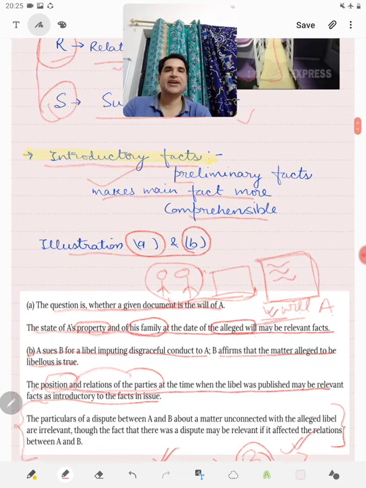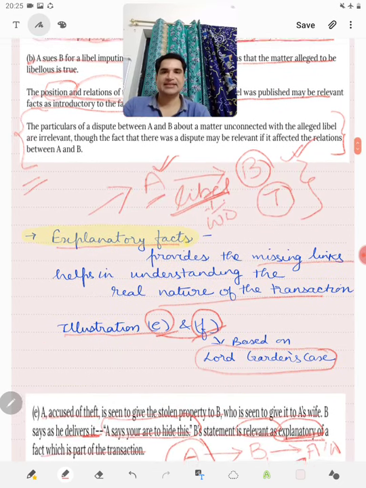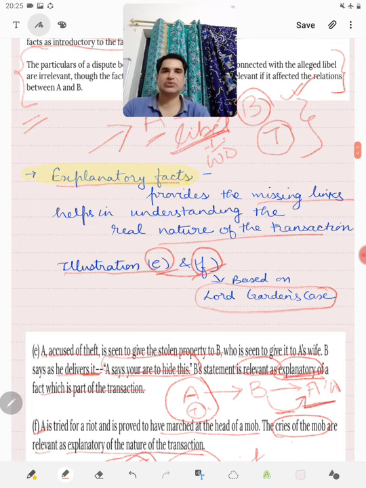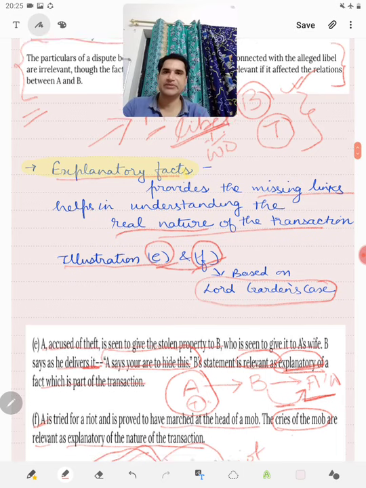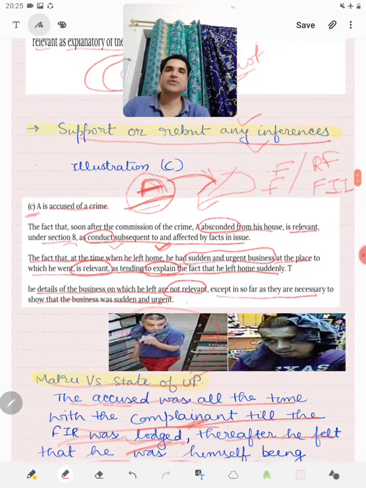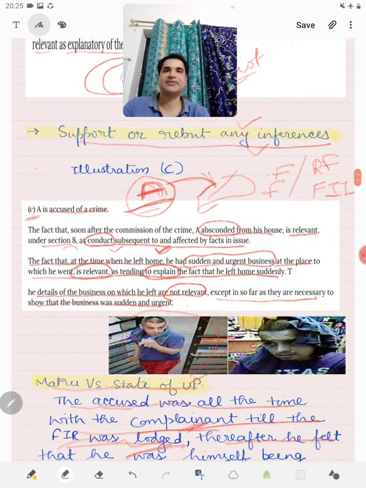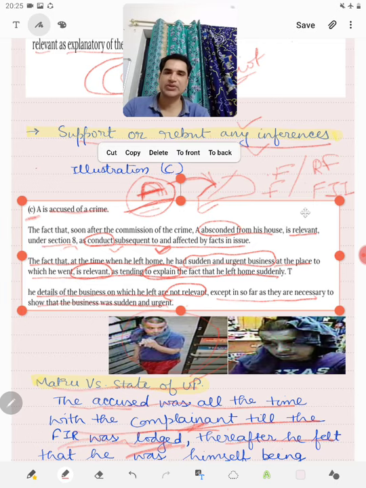Then introductory facts are those which make the main fact more comprehensible. They are the preliminary facts. Then explanatory facts are those which provide more details to the fact in issue or relevant fact, and they help us to understand the real nature of the transaction between the parties. Then those facts which support or rebut the inference related to a fact in issue or relevant fact are also relevant.